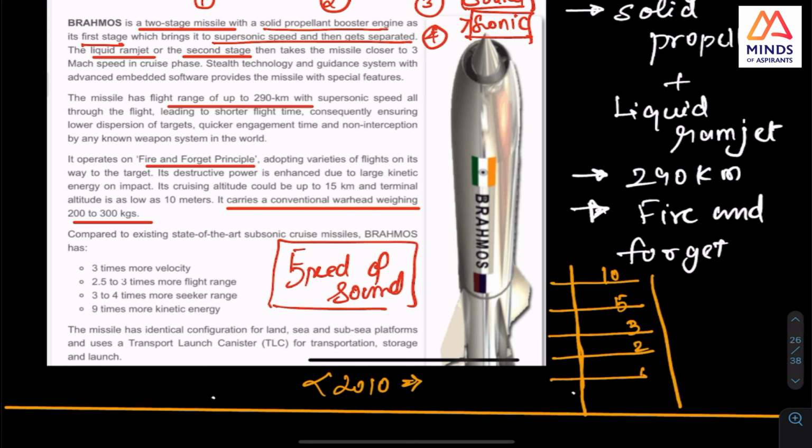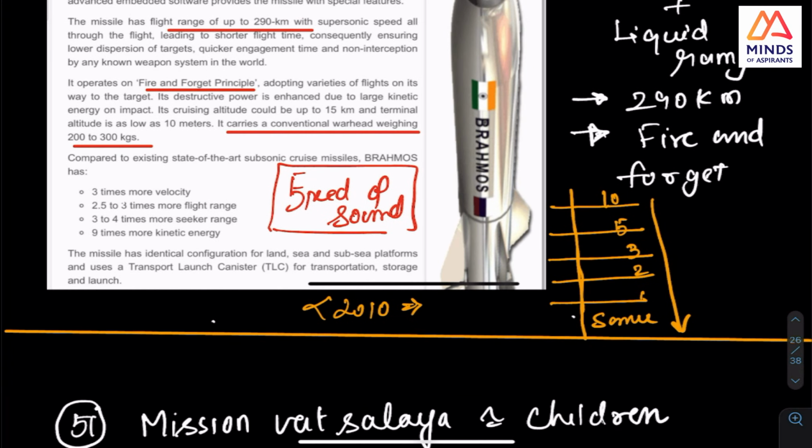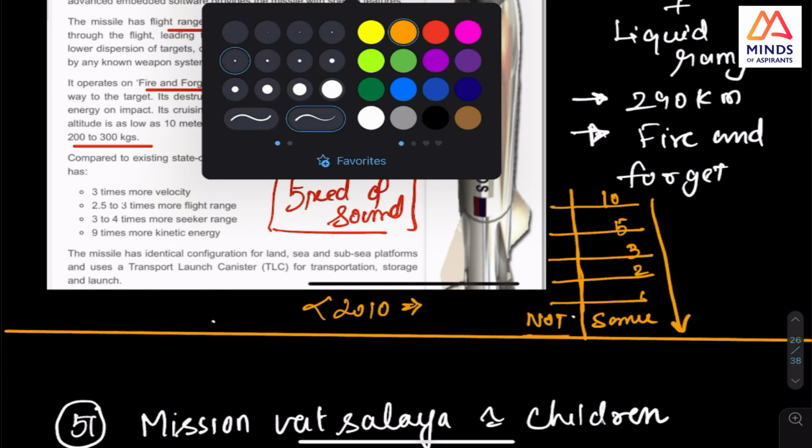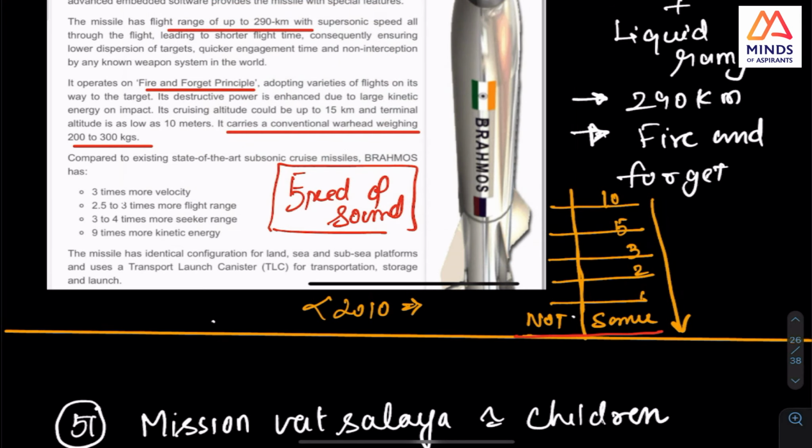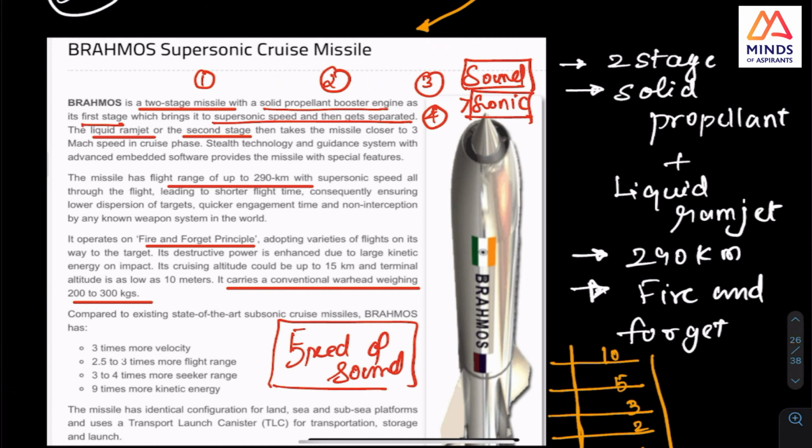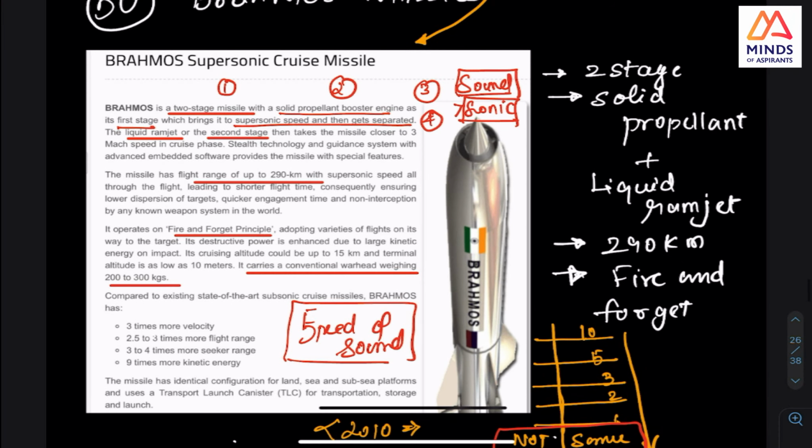Sound will not be the same. It will vary according to altitude. You should know this fact. And this BrahMos missile talks about the sound, and they can travel 290 kilometers.